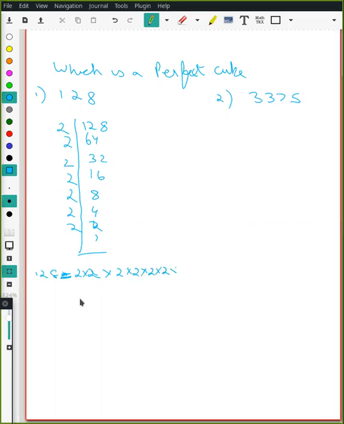And now what do we do? Since it's a cube, we have to group them into triplets. One number is left out. That means 128 is not a perfect cube, right? Yes, sir. Okay. So Ramya, what about 3375?